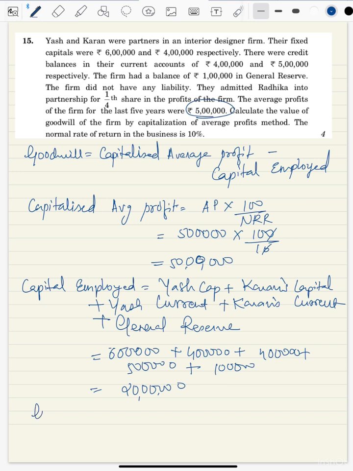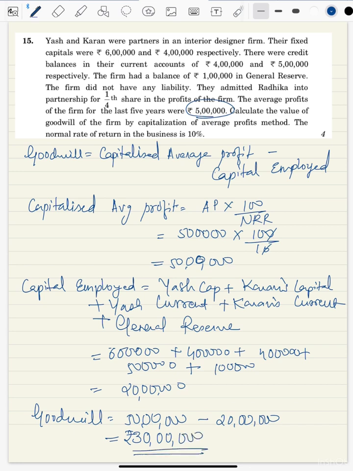So let us substitute. So we got goodwill equals to, what does the formula says? Capitalized average profit, which we got as 50 lakh, less capital employed, which we got 20 lakh. So the value of goodwill comes out to be rupees 30 lakh. This is the value of goodwill. This question is for 4 marks.